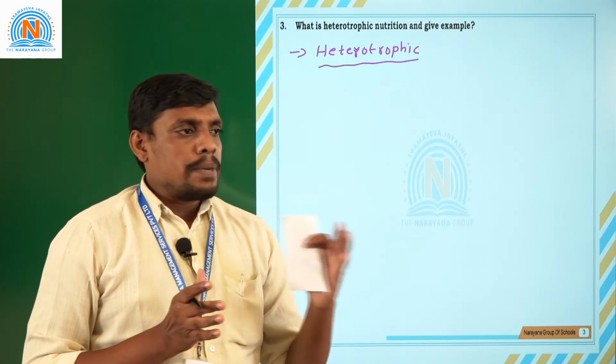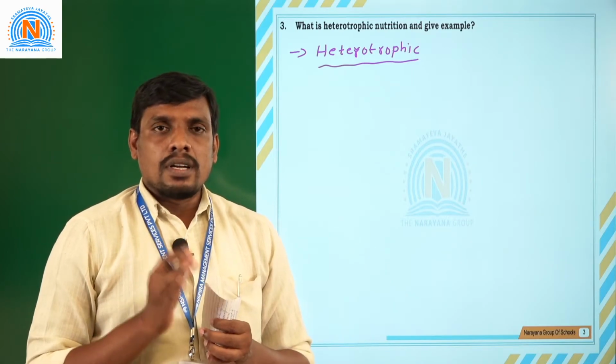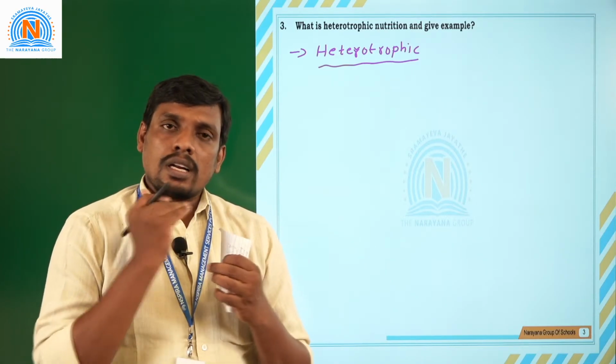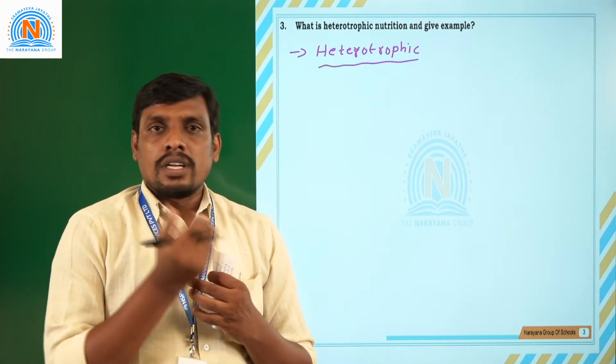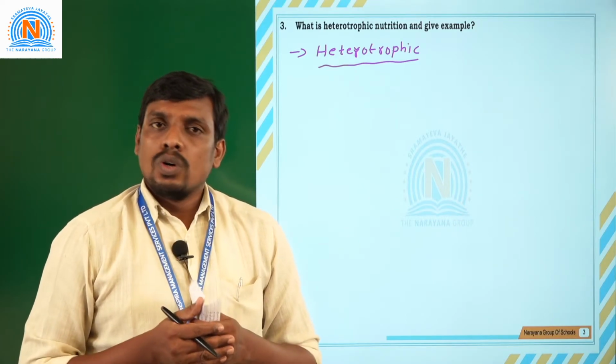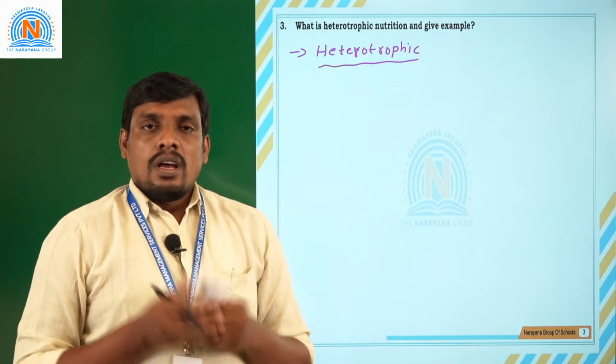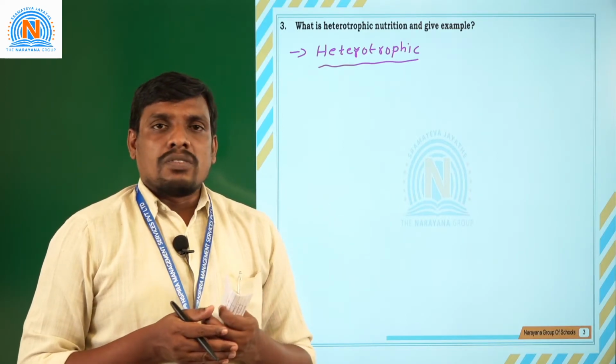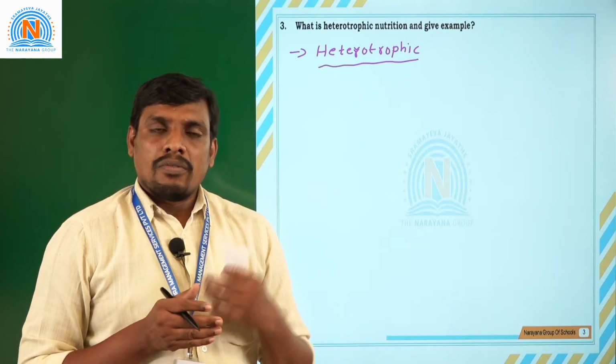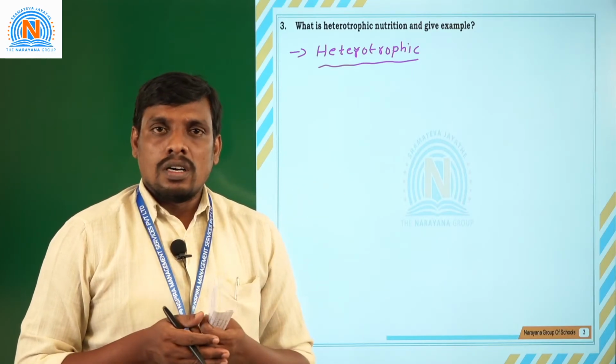All animals depend upon the plants for regular growth, regular food and regular needs. So, animals are considered heterotrophs.